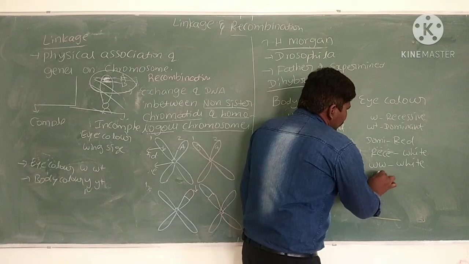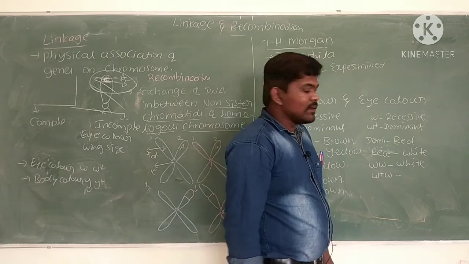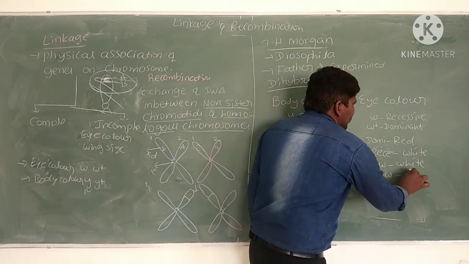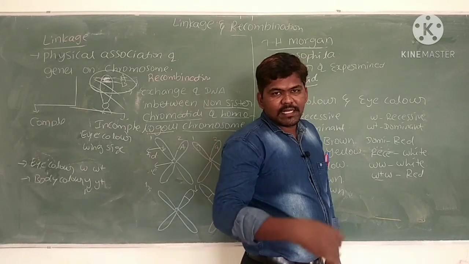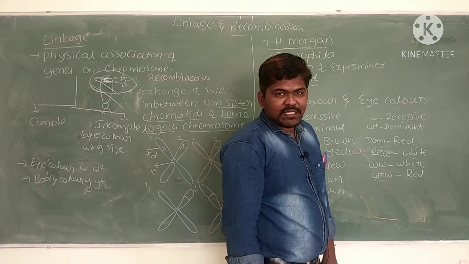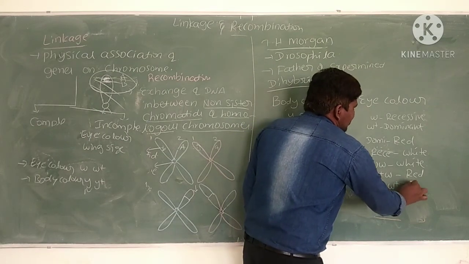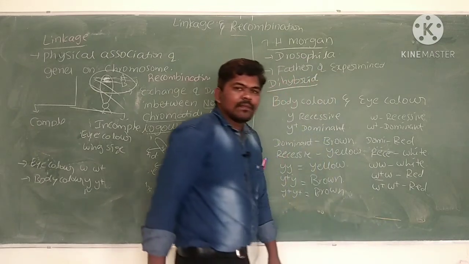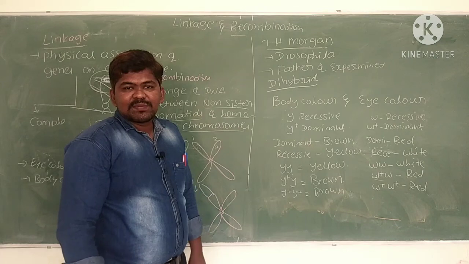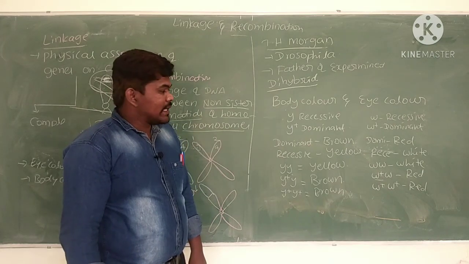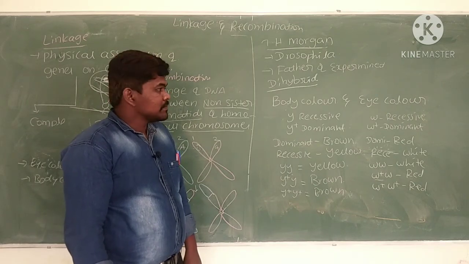Then w plus and w together give a red eye. Why? Because the w plus allele is a dominant allele. In heterozygous condition also, we can see the expression of the phenotypic character. When both are w plus, that also leads to formation of red color. Why? Because a dominant allele always expresses its phenotypic character in both homozygous and heterozygous conditions.